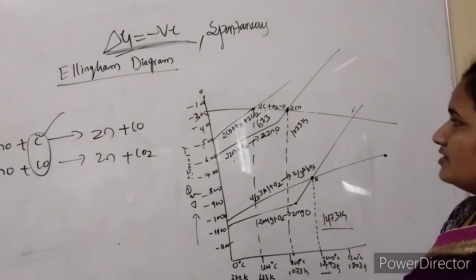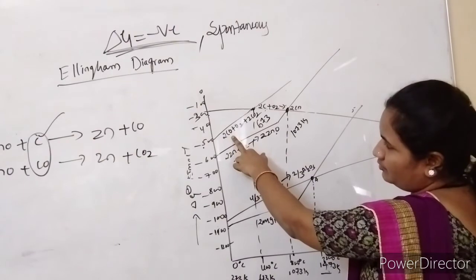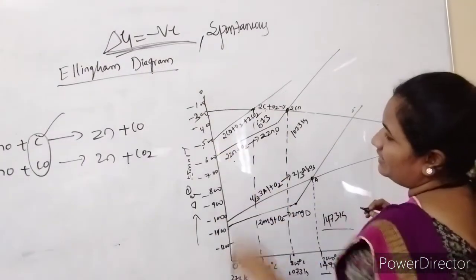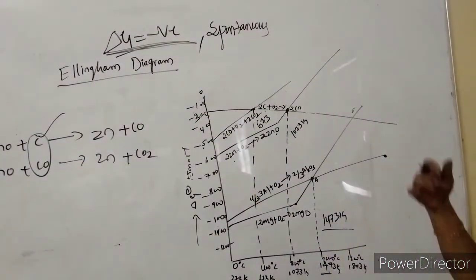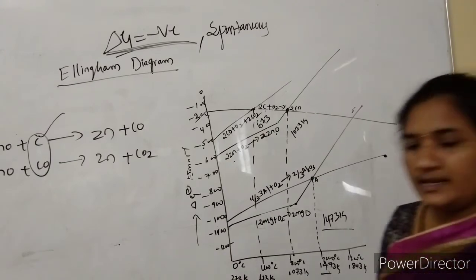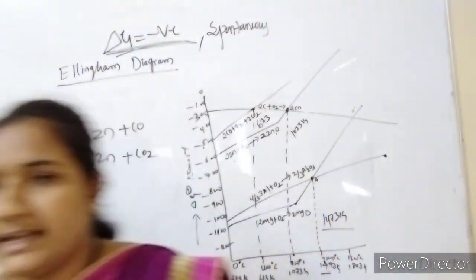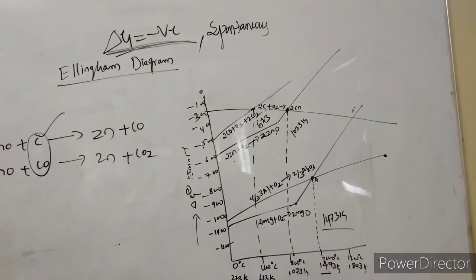So see here, if I choose carbon monoxide, the delta G value will be more negative compared to that of carbon. As a result, at 1073 Kelvin the carbon is undergoing reduction more spontaneously, and at 673 Kelvin the carbon monoxide is undergoing reduction more spontaneously.